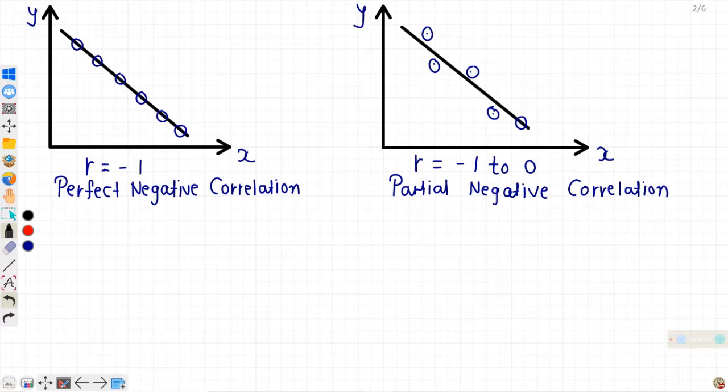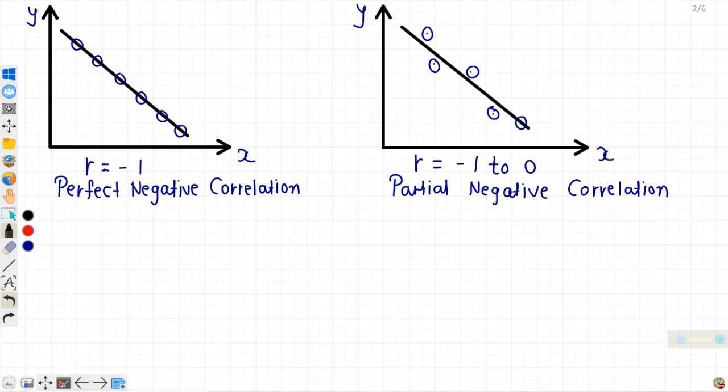In practical life, perfect positive or perfect negative correlation rarely exists. No two variables are perfectly correlated. There can be a partial relationship like price and demand. If price increases, demand increases, but it cannot always be in the same proportion. Then partial positive, price and supply. Price increases, supply increases. This cannot also be in the same proportion. It will be in the same direction. So in practical life, the correlation between two variables will be partial positive or partial negative.